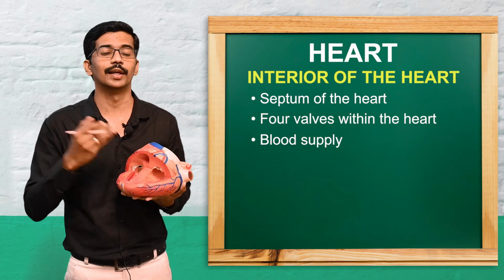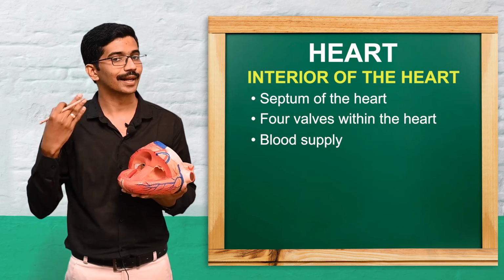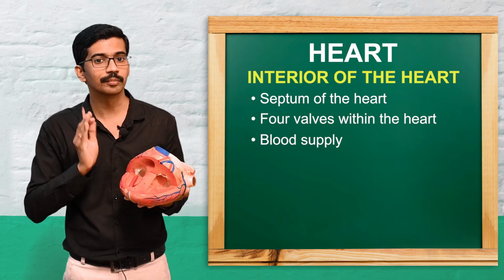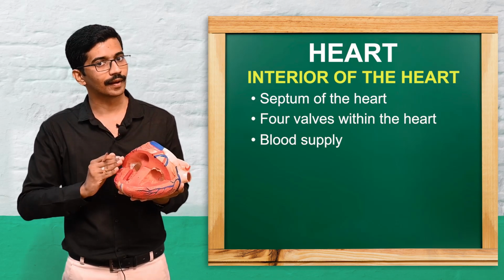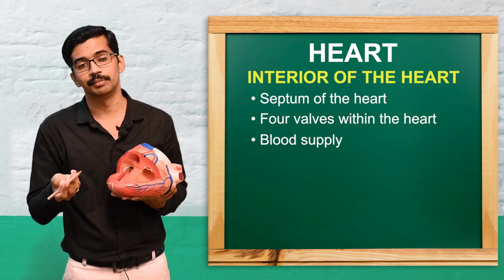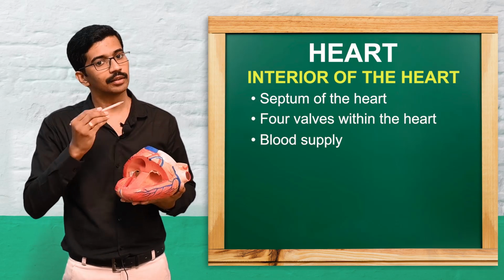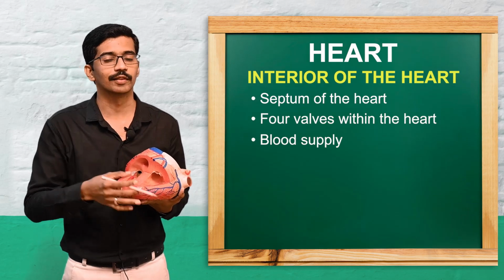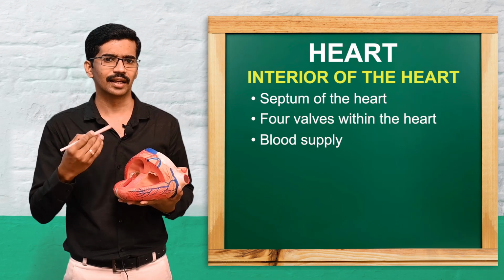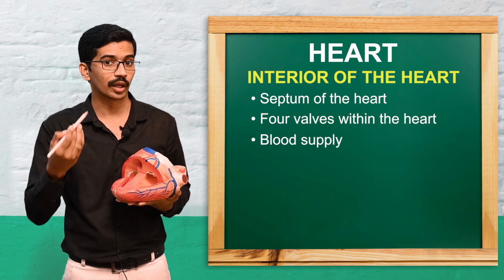One valve, as I already told, is the tricuspid valve, seen between the right atrium and right ventricle. Another is the bicuspid valve, between the left atrium and left ventricle, otherwise called the mitral valve. Next there are two semilunar valves.